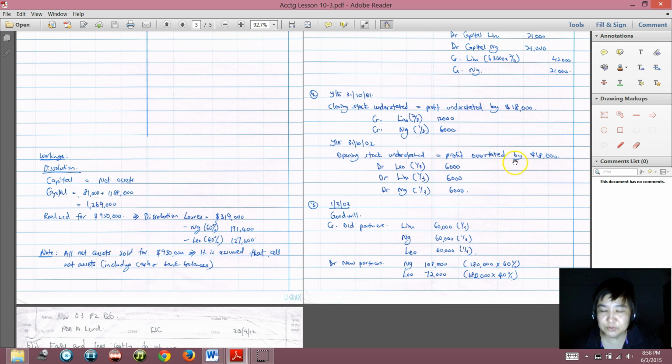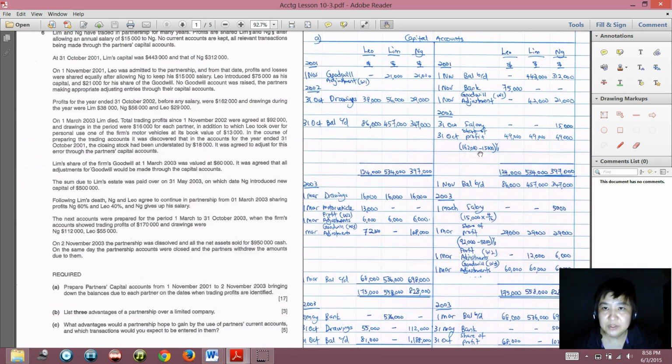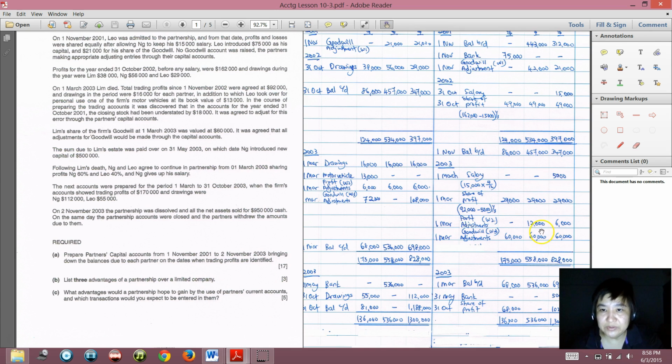So now, to correct it, we will debit their capital accounts 18,000 divided by 3, each one 6,000. So now we go back to the capital account. This is how I got the figure. From working 2, we will credit the old partners 12,000 and 6,000, and we will debit each one 6,000.